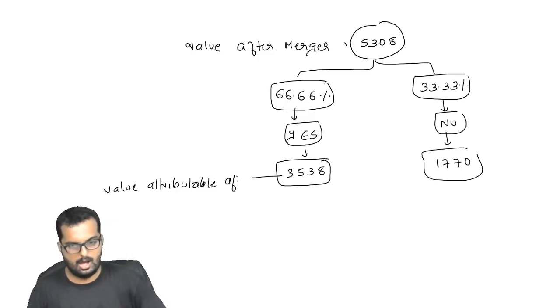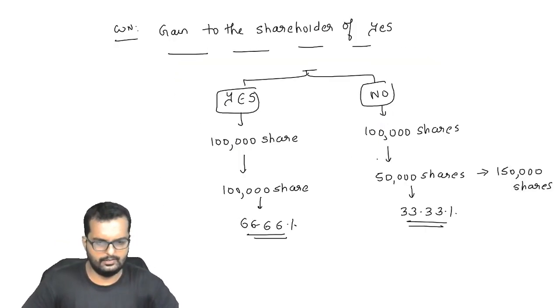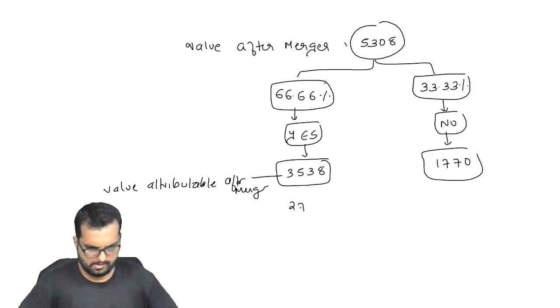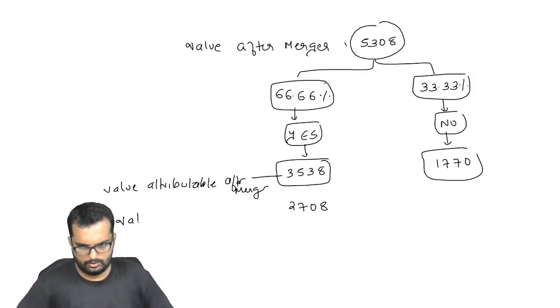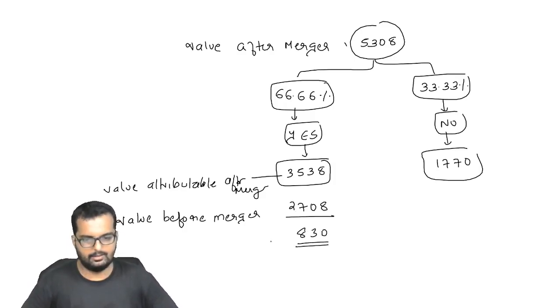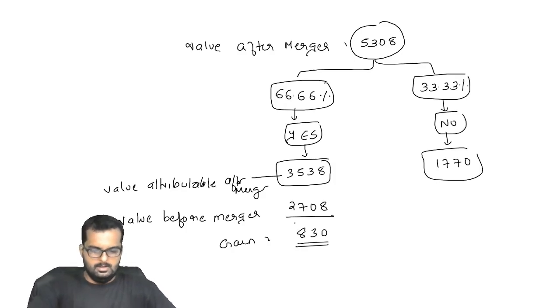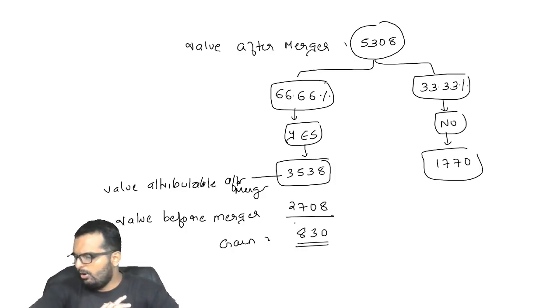So this is the value attributable after merger. And what is the value before merger that we found out, friends? Was it 2708? 2708 is going to be the value before merger. So I'll get the answer as 830 lakhs is going to be the gain of Yes shareholders. Can you write down this in your books now? This question consumed a lot of energy, friends.